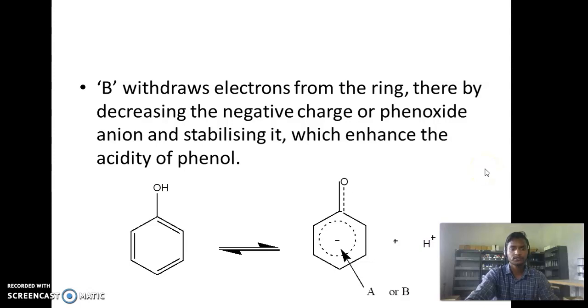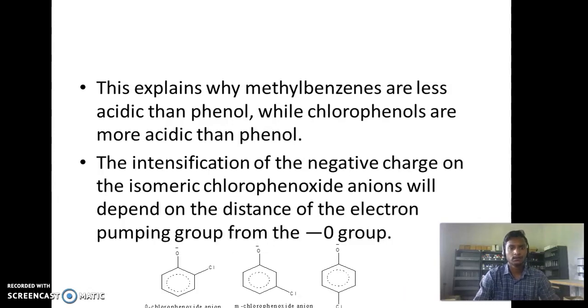This is an example reaction of the electron withdrawing group. It withdraws the electron from the ring, thereby decreasing the negative charge on the phenoxide anion and stabilizing it, which enhances the acidity of phenol. In this case acidity is increasing. This explains why methylphenols are less acidic than phenol, while chlorophenols are more acidic than phenol. This is how we distinguish why acidity is increasing or decreasing.